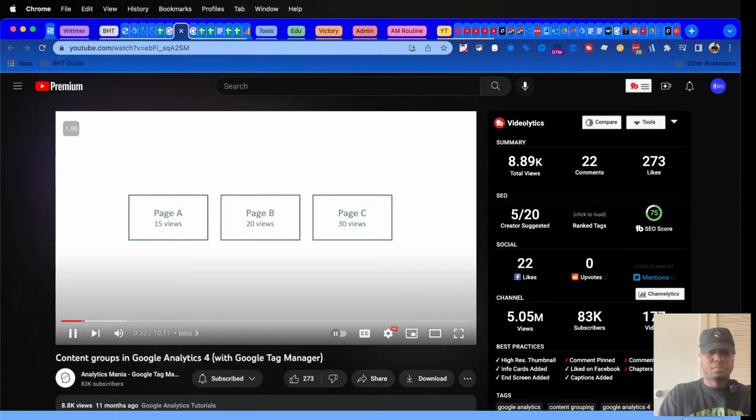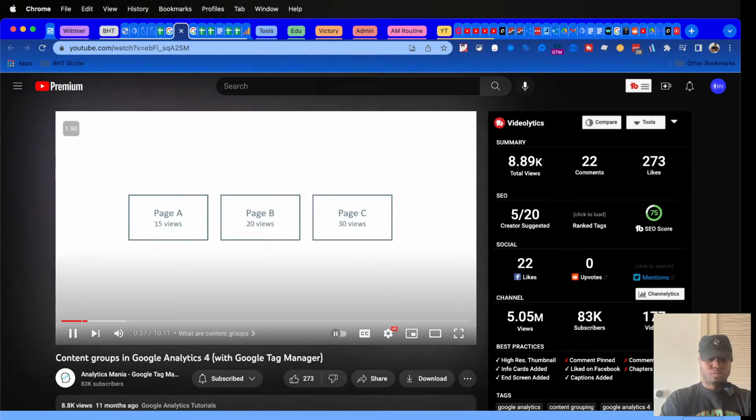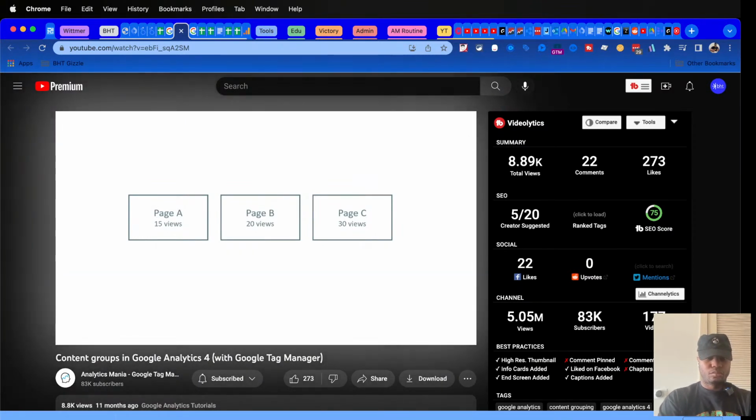Content groups in Google Analytics allow you to group content and then see more aggregated data, for example, based on page category or maybe type of content. Let's say that I have 3 pages on a website, and I know how many views each page gets. But with content groups, I could group some of these pages based on their topic or their category or something else and see a bit different report.